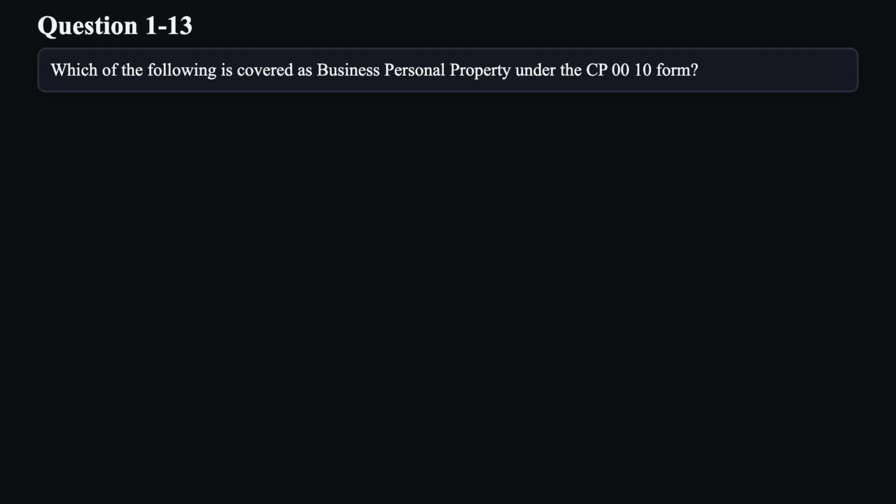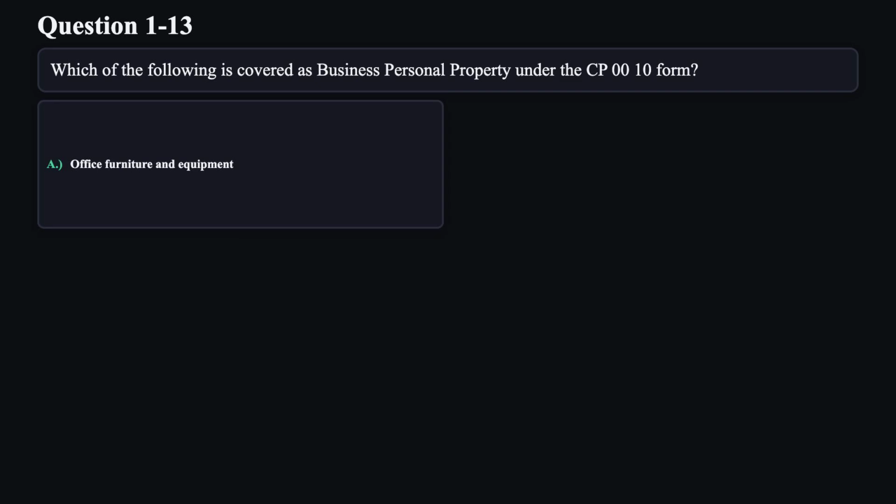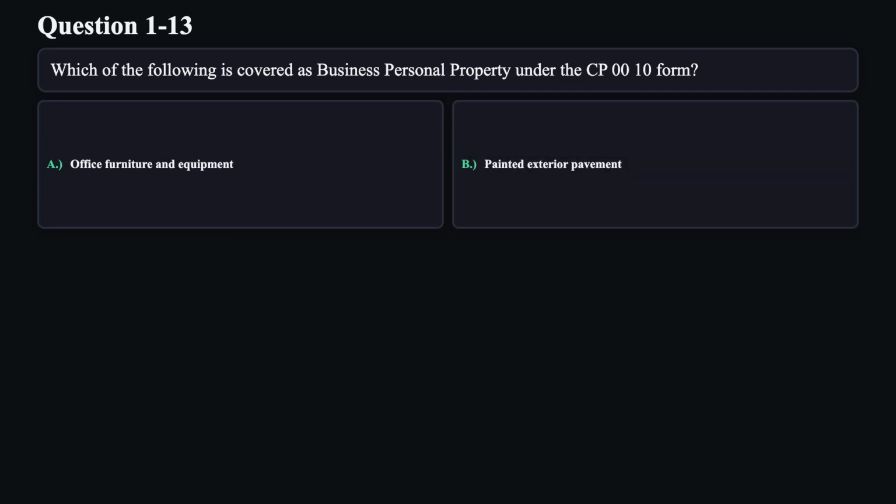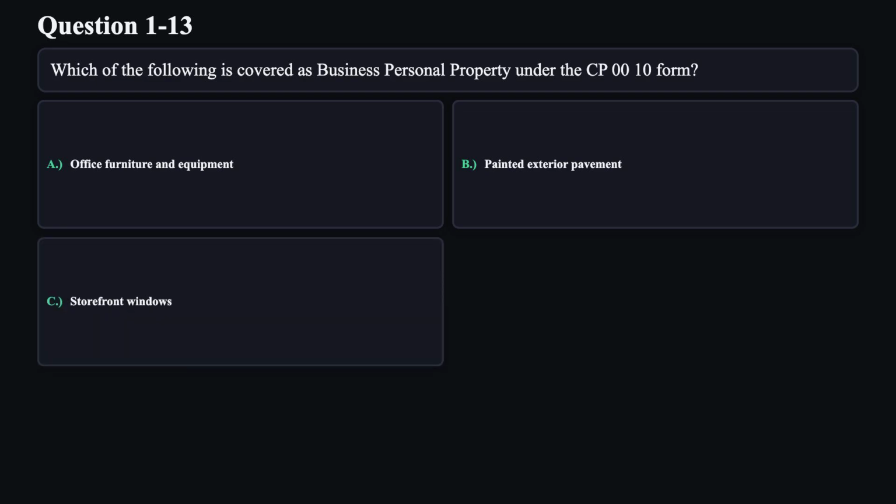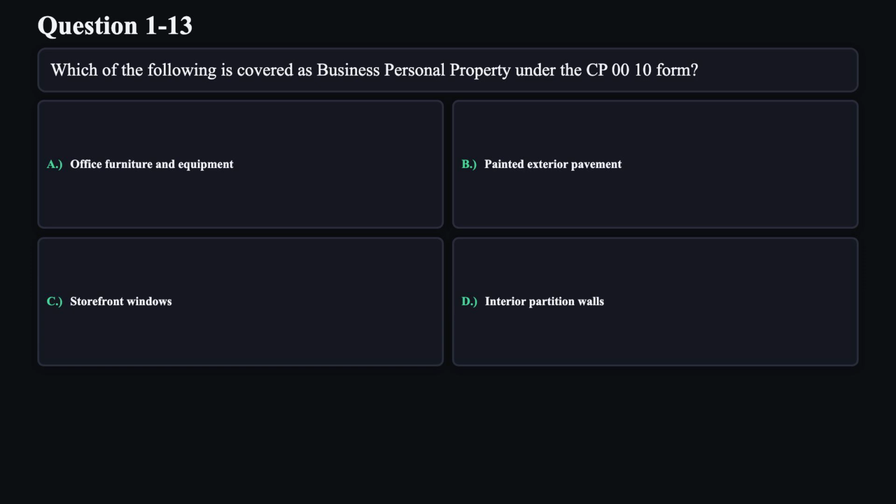Question 13. Which of the following is covered as business personal property under the CP0010 form? A. Office furniture and equipment. B. Painted exterior pavement. C. Storefront windows. D. Interior partition walls.